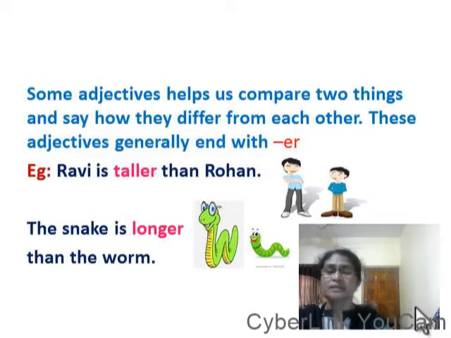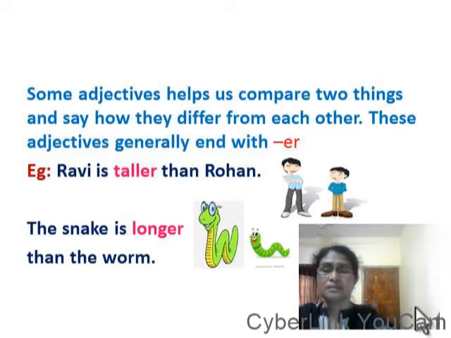Let me explain about comparison. Some adjectives help us compare two things and say how they differ from each other. These adjectives generally end with er. For example, Devi is taller than Rohan. Here, taller is the adjective, ending with er.